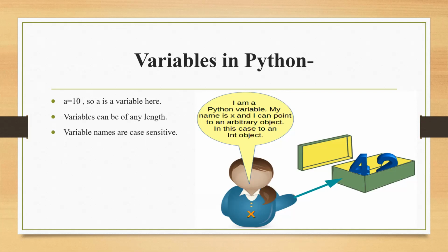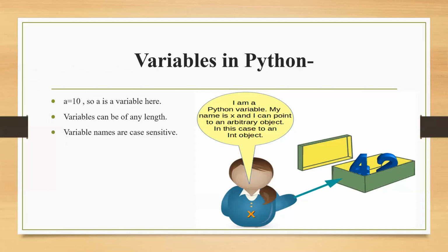So these were the rules for writing variable names. Next, a is equal to 10, so a is a variable here. Variables can be of any length. Even if I say Cambridge Court World School, this whole thing can be a variable name in Python.